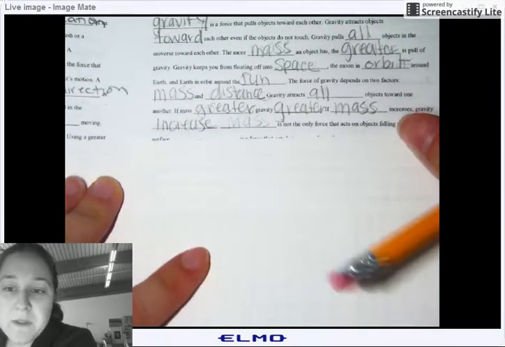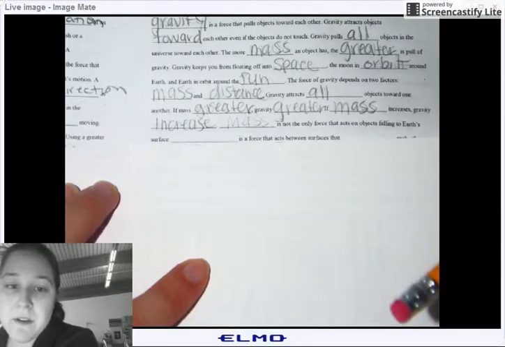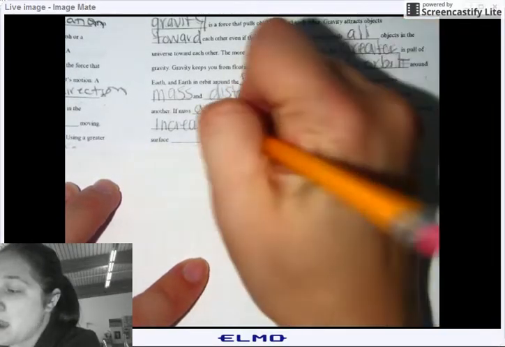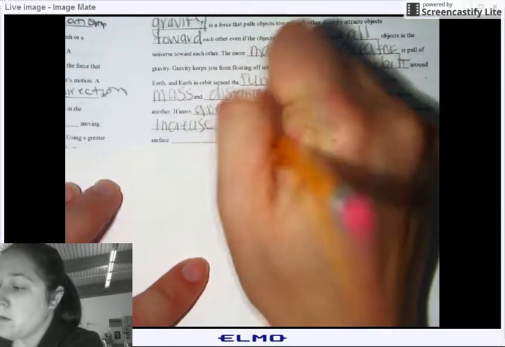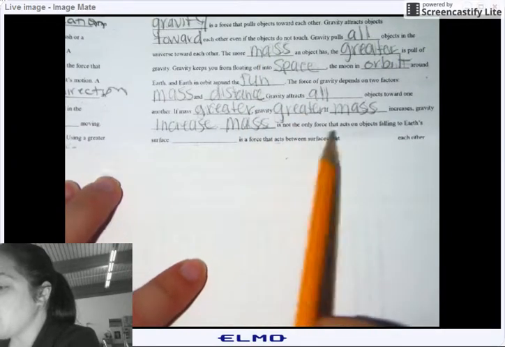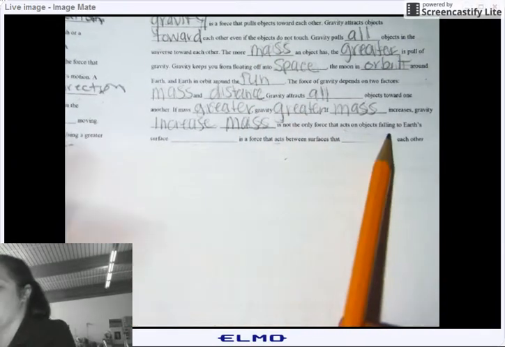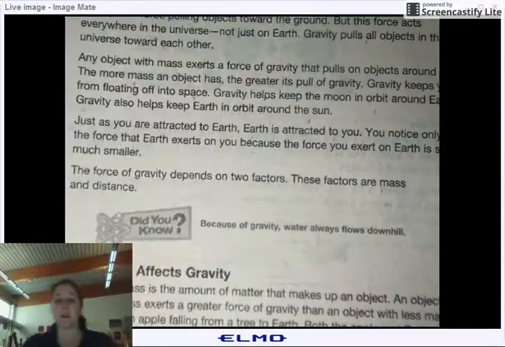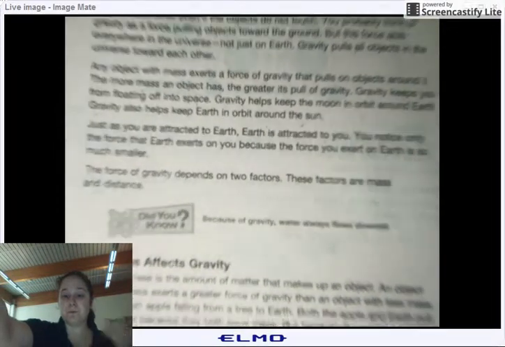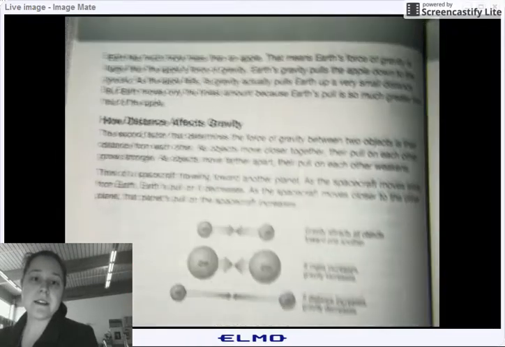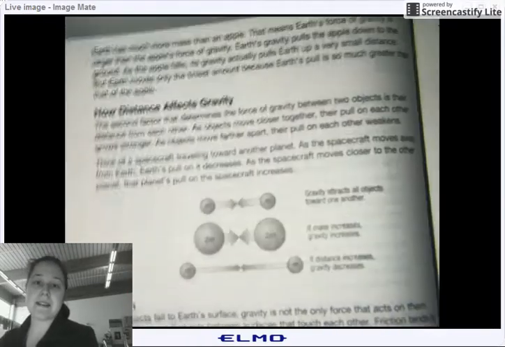Blank is not the only force that acts on objects falling to Earth's surface. Remember, we have distance in here too. Okay, and we're going to turn the page here. Earth has much more mass than an apple.